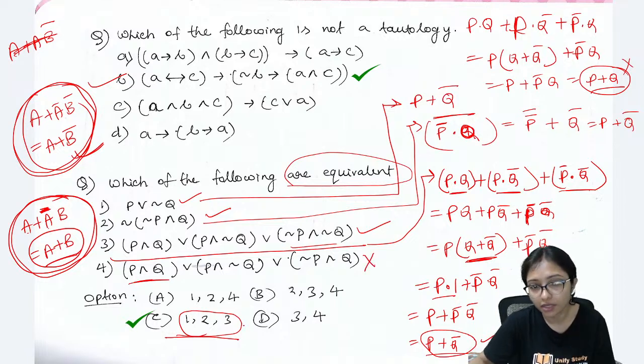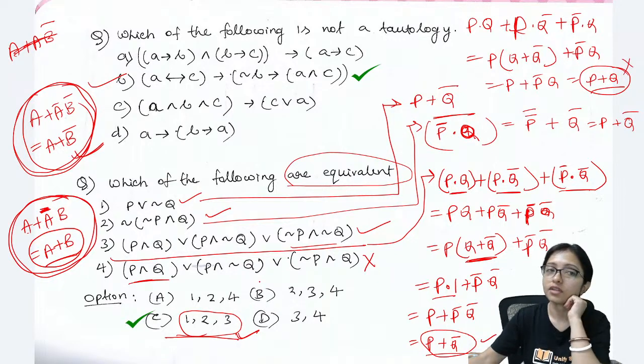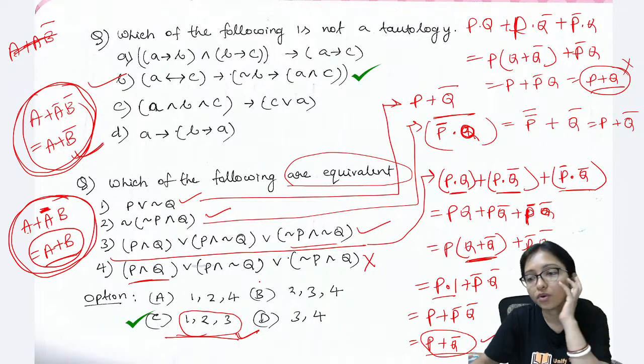So your answer will be 1, 2 and 3. These are correct. Clear? This is the way you have to do it.